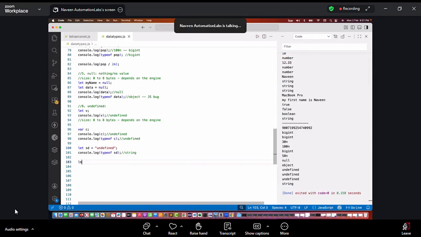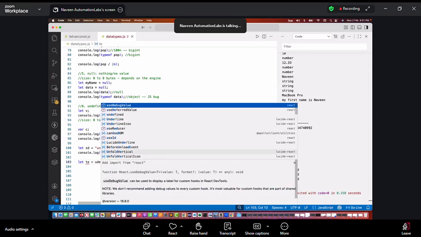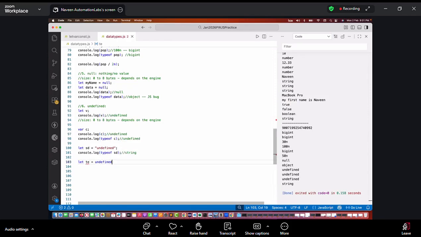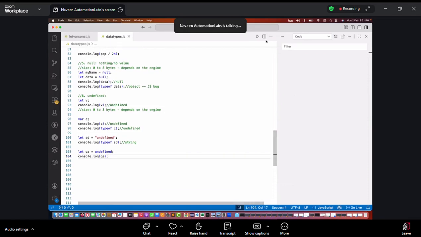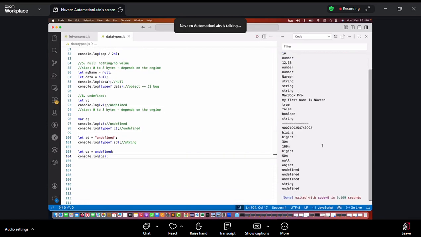Right? Can I directly assign the value undefined? Yes. Let's see. Let's write QA is equal to undefined. So what is the value of QA? Like this also we can do that. Why not? In that case also the value of QA is simply undefined. What is the type of QA? The type of QA is undefined only.